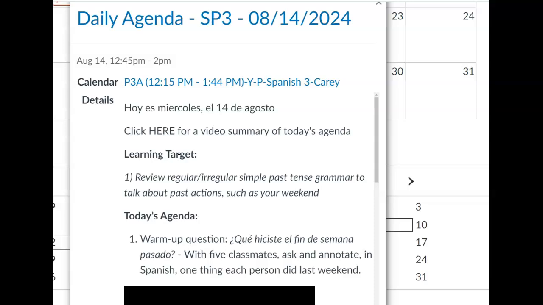Learning target for today, to review both regular and irregular simple past tense grammar to talk about past actions such as your weekend. Warm-up question, reverting back to last class's warm-up. ¿Qué hiciste el fin de semana pasado? What did you do last weekend?